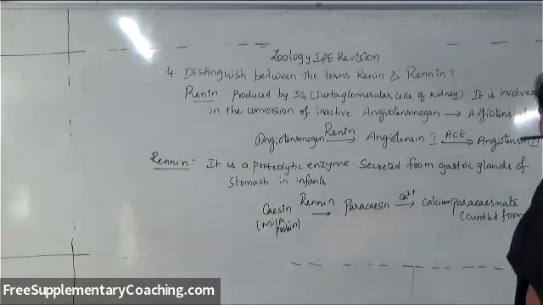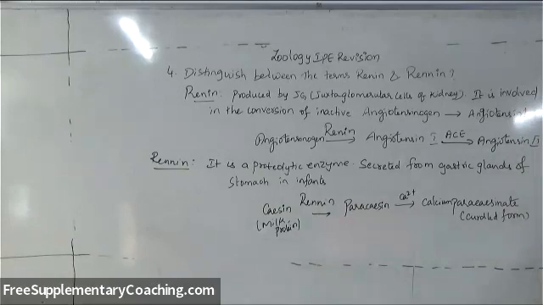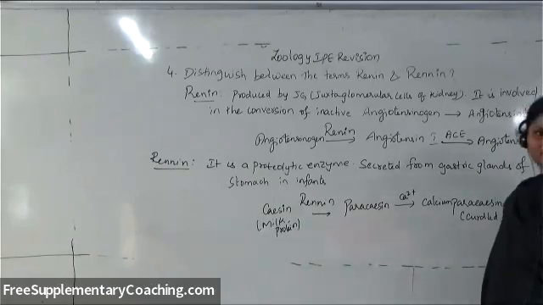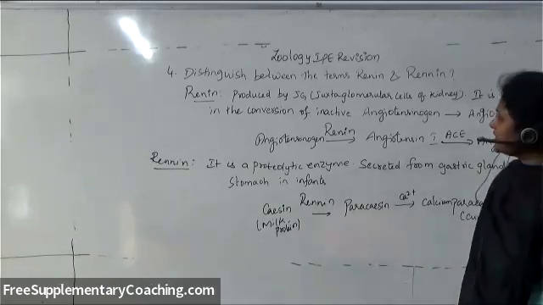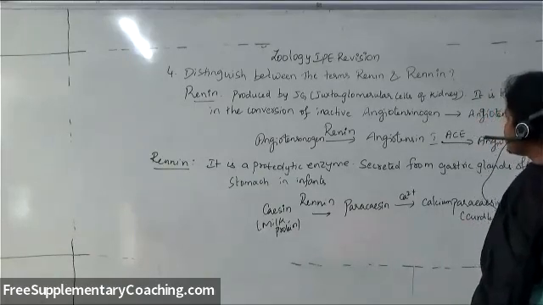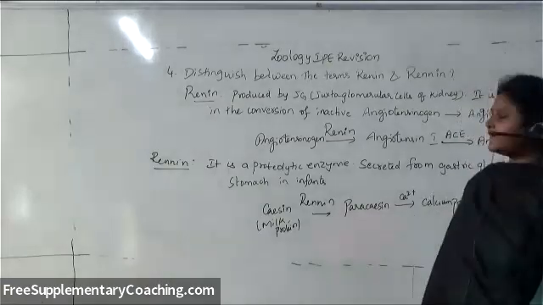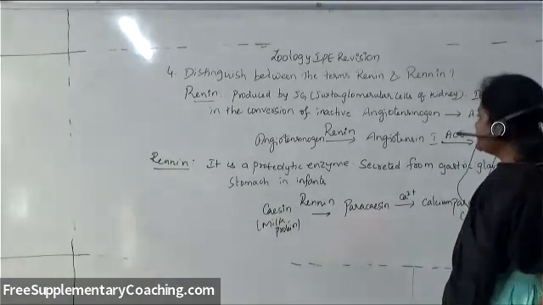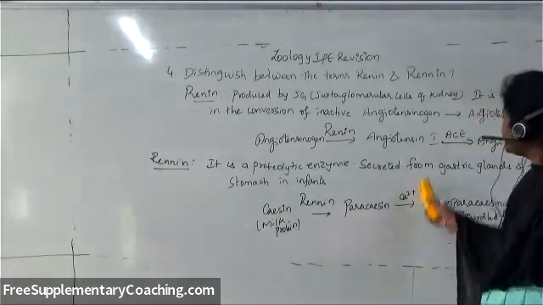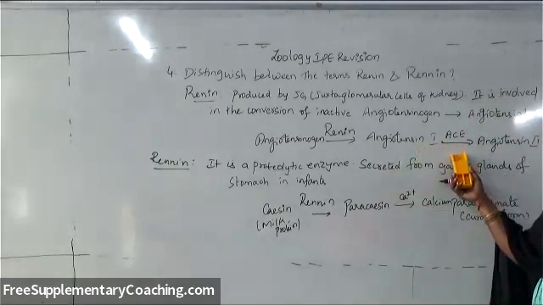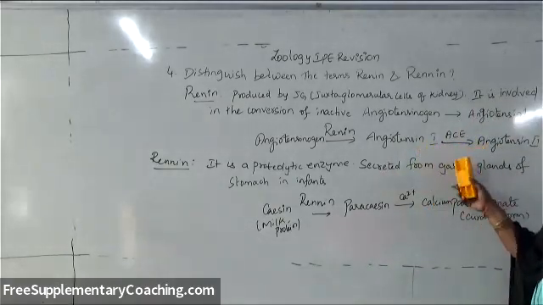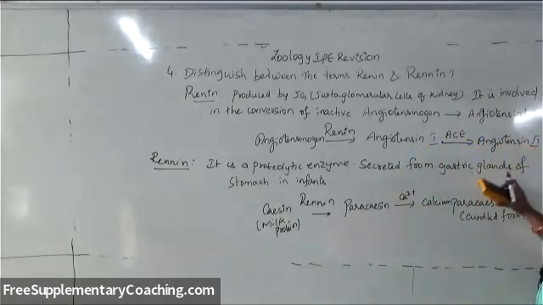So like this, there are two terms, renin and rennin. So what is renin? Renin is an enzyme which is secreted by JG cells of the kidney, where it is involved in the conversion of inactive angiotensinogen to angiotensin 1. And angiotensin 1, in the presence of ACE, angiotensin converting enzyme, is converted into angiotensin 2.